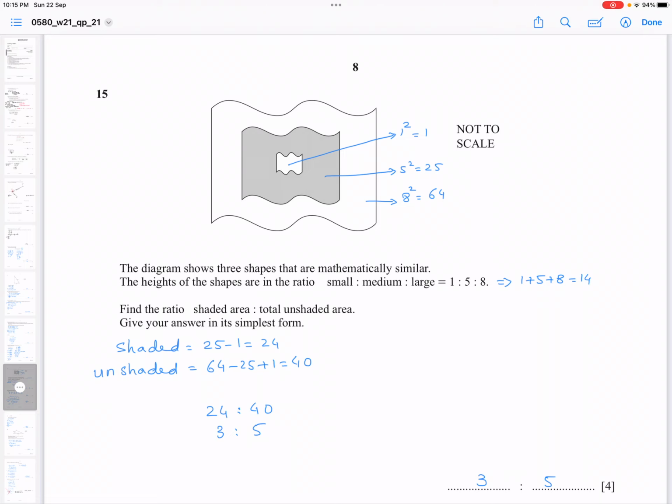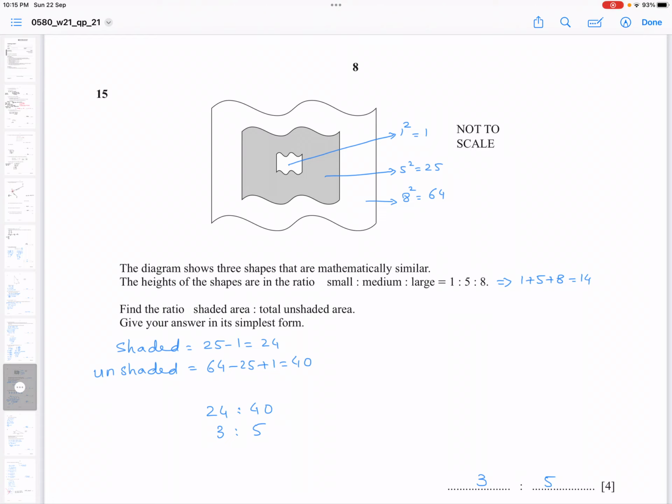I mark with the arrows from the center. The area of this shape is 1 squared, that is 1. The gray shaded portion area of this is 5 squared, which is 25. You can just square their ratios to get their areas.